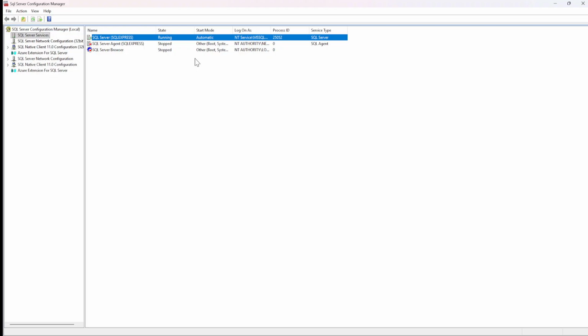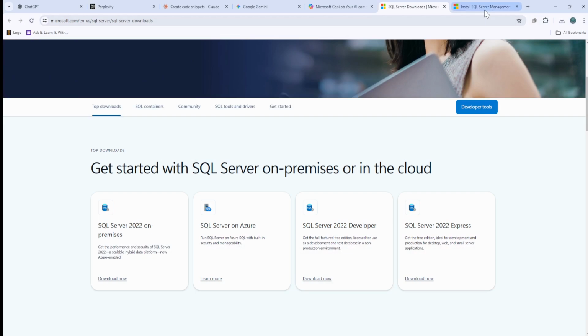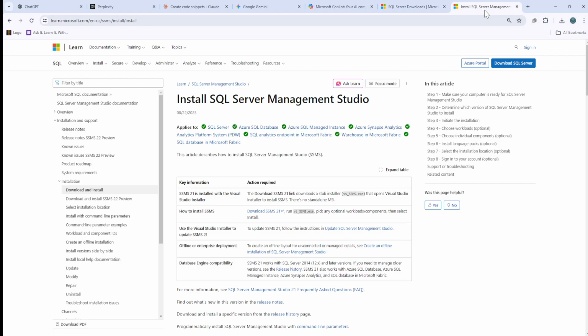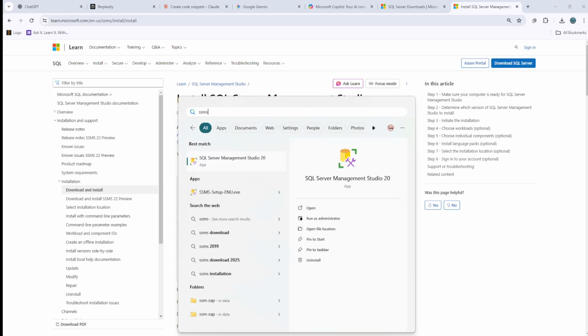Now, once you have installed the SQL Server, you need to talk to the SQL Server, right? For talking to the SQL Server, you have various different tools. One of those tools is SSMS, which is called SQL Server Management Studio. To install SQL Server Management Studio, this is the link. I'll put this in the description as well. This is how you install SQL Server Management Studio. Once you have installed it, you can click on the Start button and click on SSMS, that is SQL Server Management Studio. Once you click on that, it will open up an application for you like this.